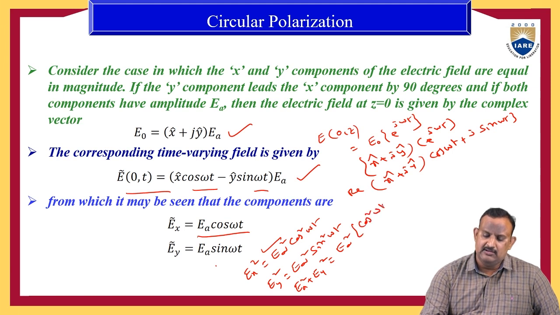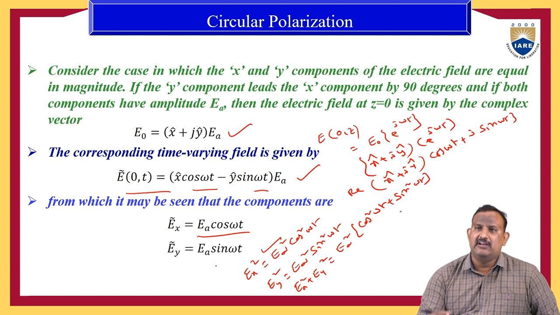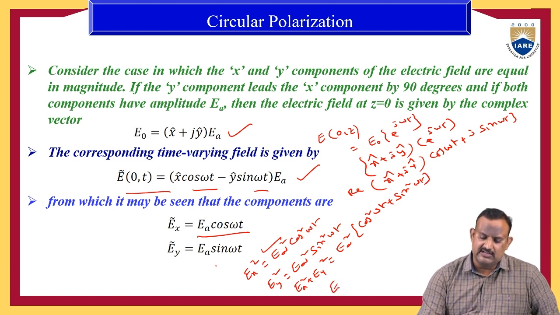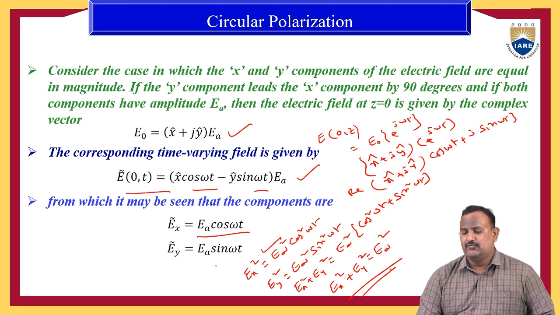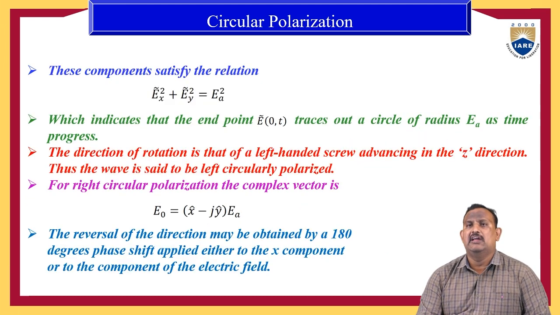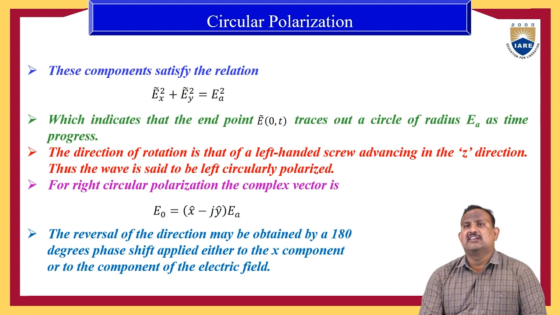cos square omega t plus sin square omega t. Cos square omega t plus sin square omega t equal to 1. Therefore, we have the expression Ex square plus Ey square is equal to EA square. So the equation represents a circle. Therefore, the wave will have the circular polarization. So this is nothing but the right circular polarization.